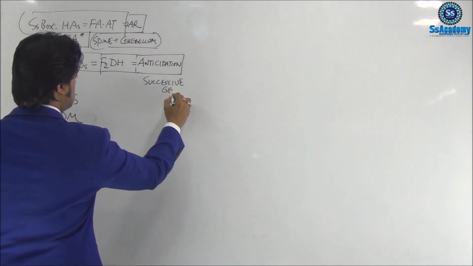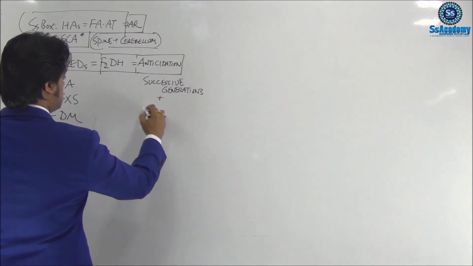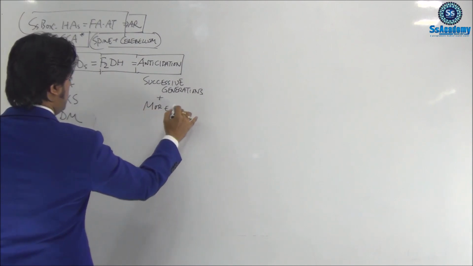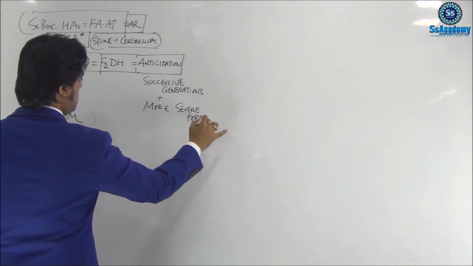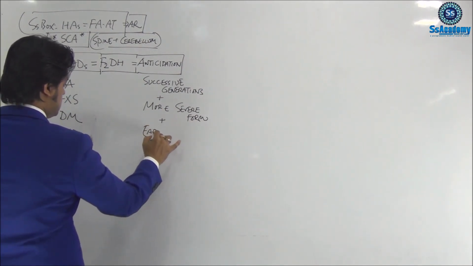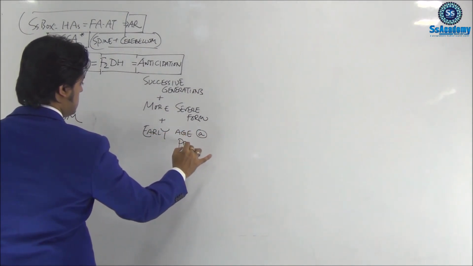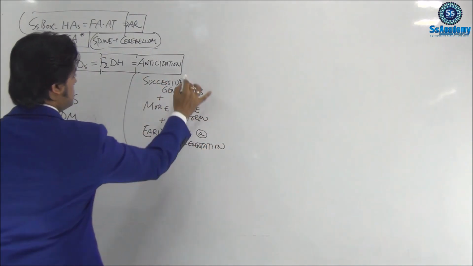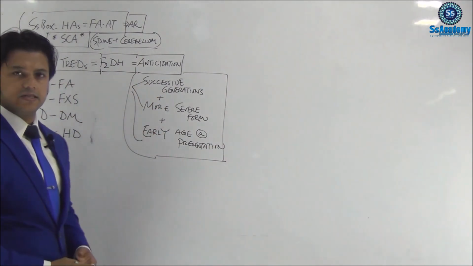Successive generations, just say with me, plus most severe form, plus early aged presentation. These three important things all together we call anticipation.